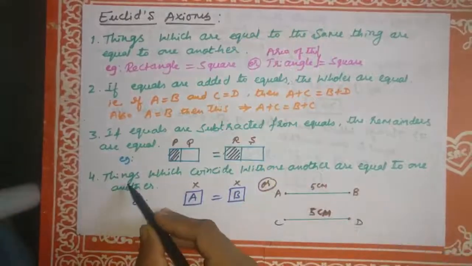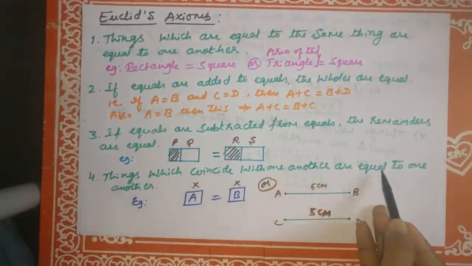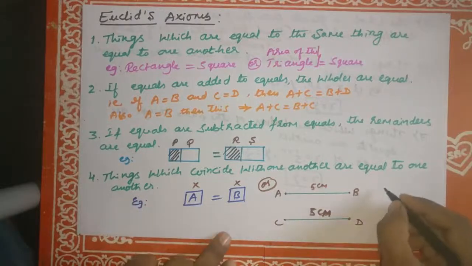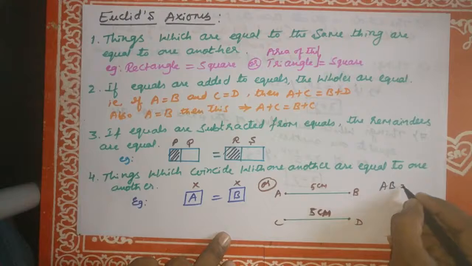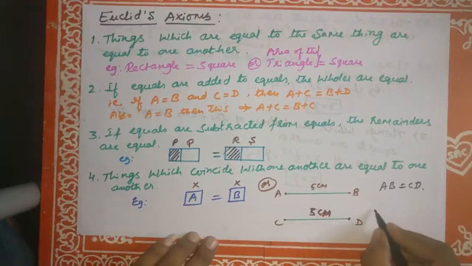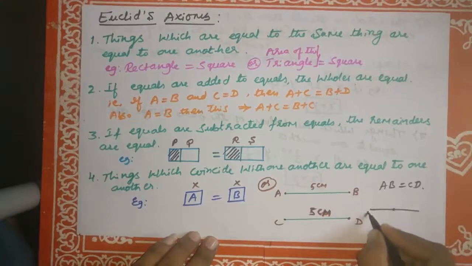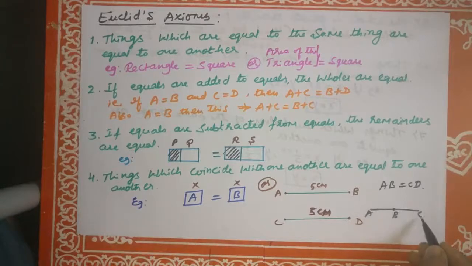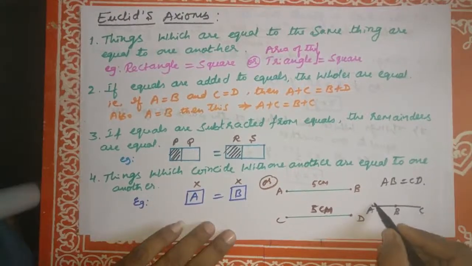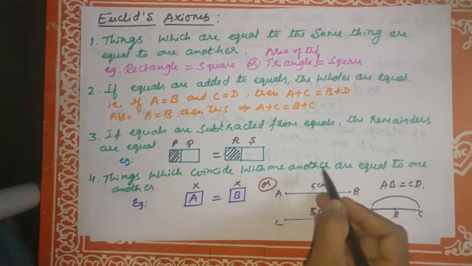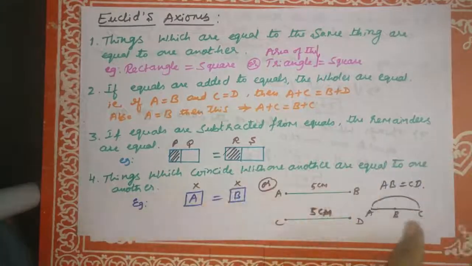Therefore AB is equal to CD. Or you can draw one line ABC, where AB plus BC coincides with AC. Things which coincide with one another are equal to one another.